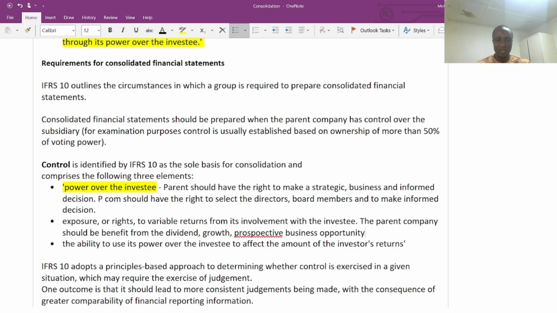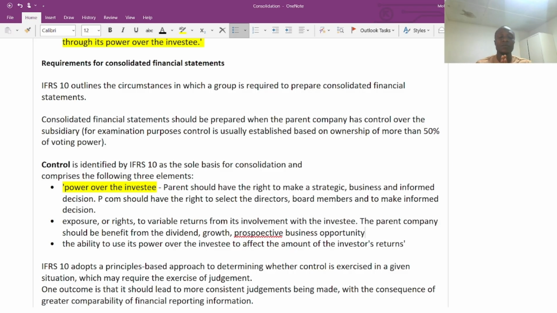So that conflict between the risks and reward is what is very important to consider when we are analyzing the aspects of controllability. So, according to IFRS 10, you need to know these 3 points before you're going to consider the existence of control. Once there is control, then we are going to prepare the financial statement, provided other conditions are met. But don't worry about it.